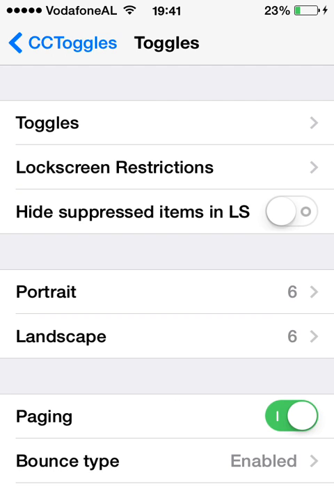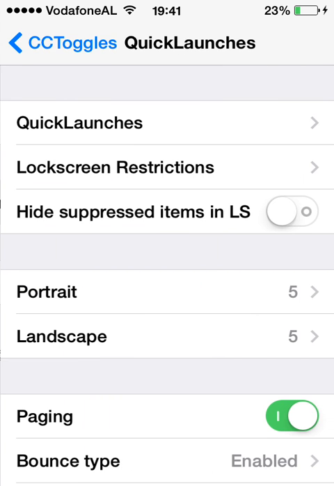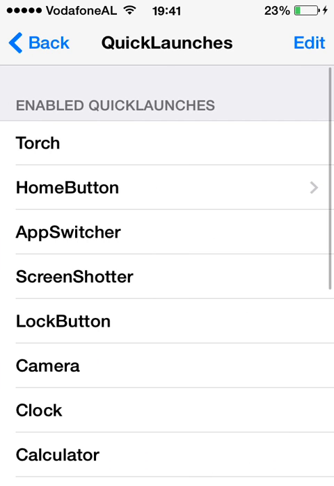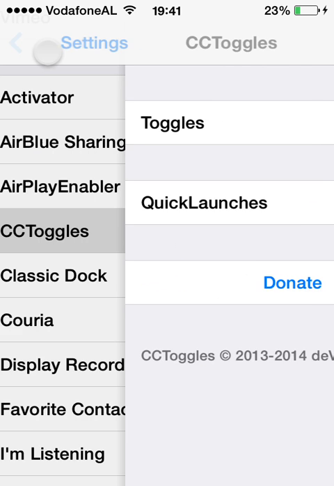I have added the home button because my home button doesn't work very well. So this was the third tweak.